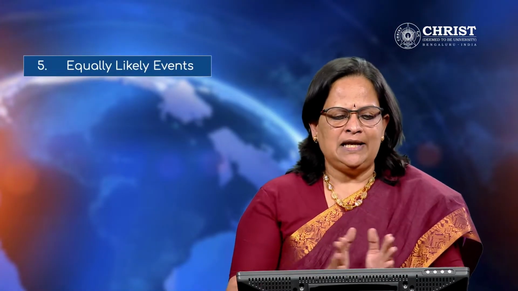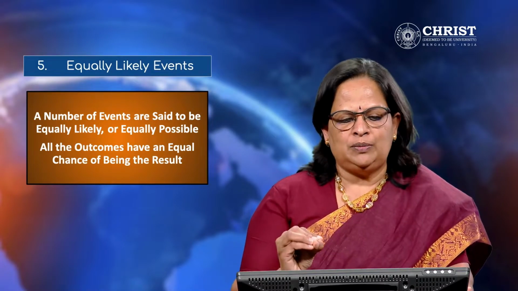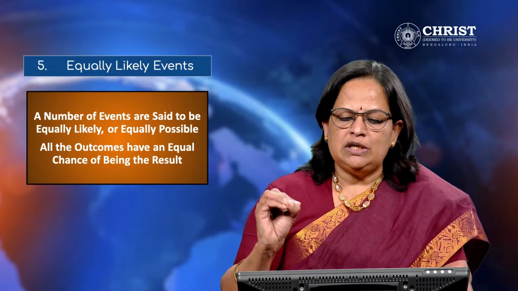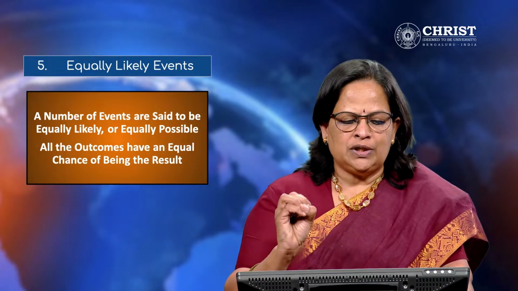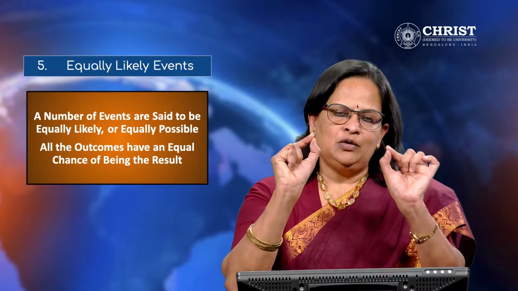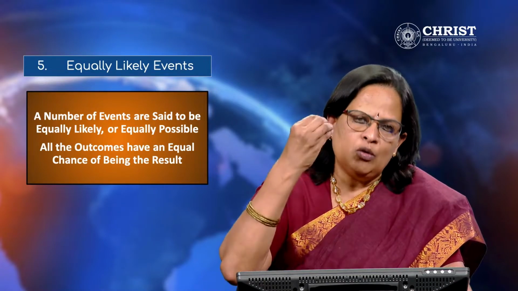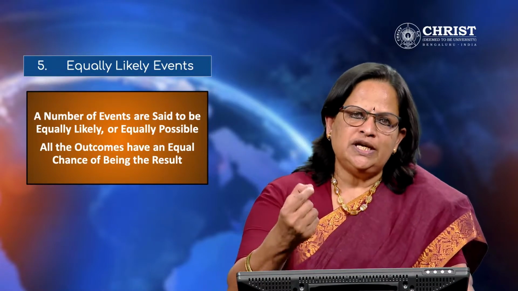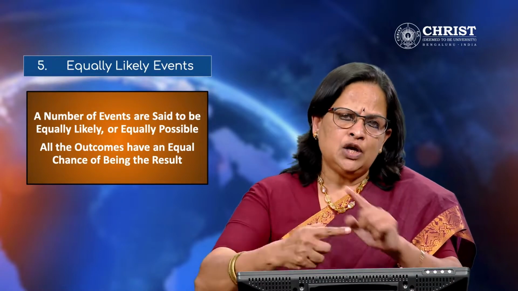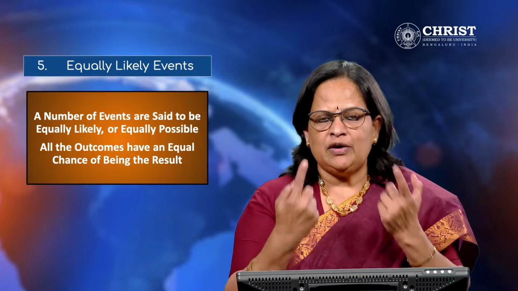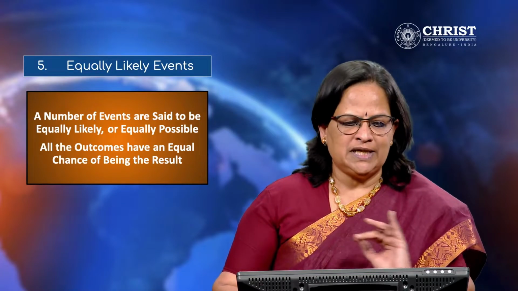Now equally likely events. A number of events are said to be equally likely or equally possible when all the outcomes have an equal chance of being the result. So that meaning drawing a card from 52 cards, one card you will get from the 52, it can be anything. Or if you are tossing a dice, outcome can be 1 to 6. Or you're tossing a coin, outcome can be head or tail. That is the equally likely events. Equal chance of getting whatever you are expecting as the outcome. 50-50 chance will be there.